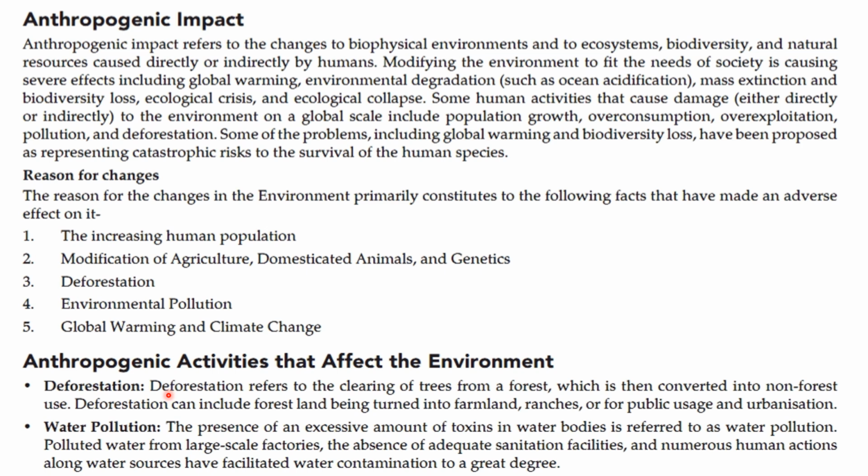Anthropogenic activities that affect the environment. Deforestation. Deforestation refers to the clearing of trees from the forest, which is then converted into non-forest use. Deforestation can include forest land being turned into farmland, ranches, or for public usage, and urbanization. Water pollution: the presence of an excessive amount of toxins in a water body is referred to as water pollution.